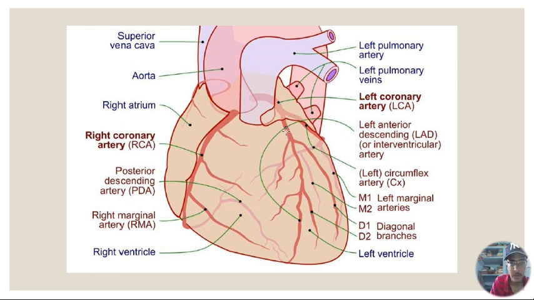So this is the left coronary artery and this is the left anterior descending coronary artery, you can see, and this is the right coronary artery, you can see over here.